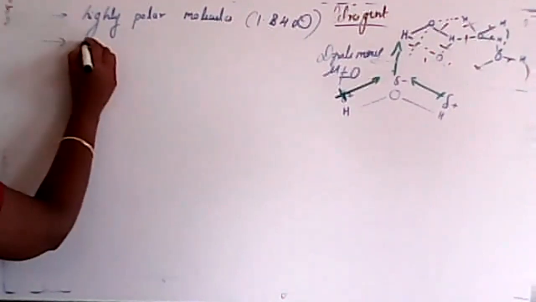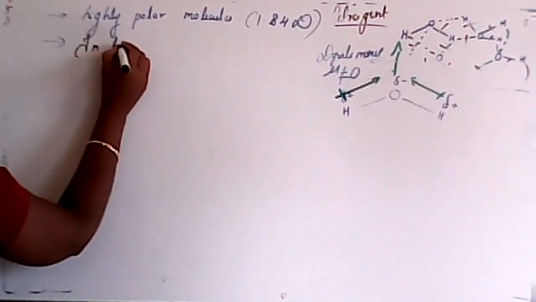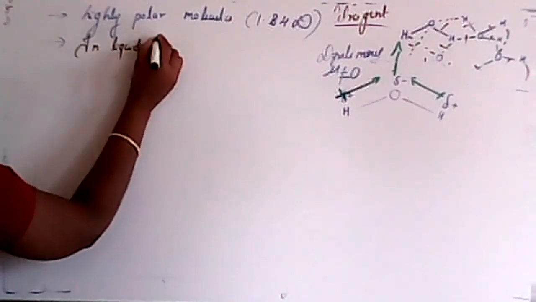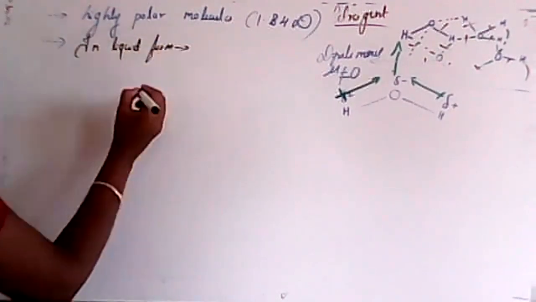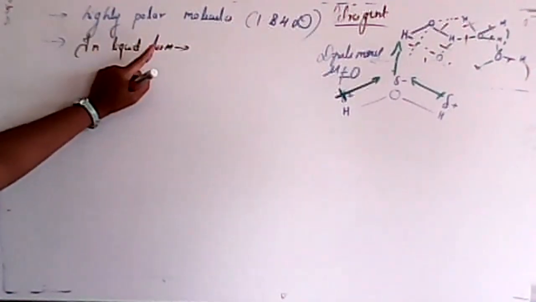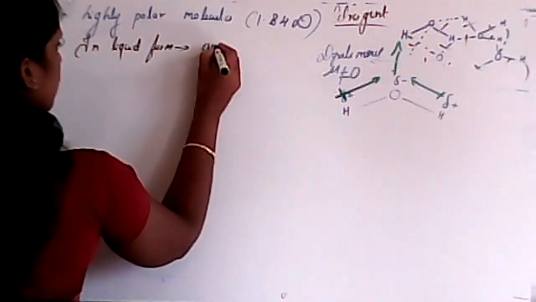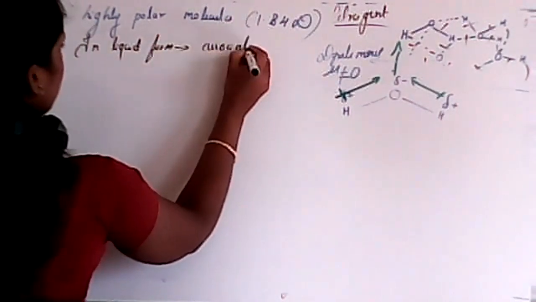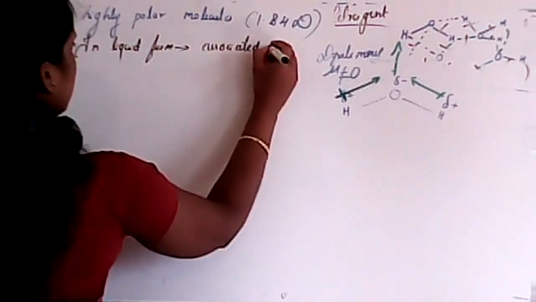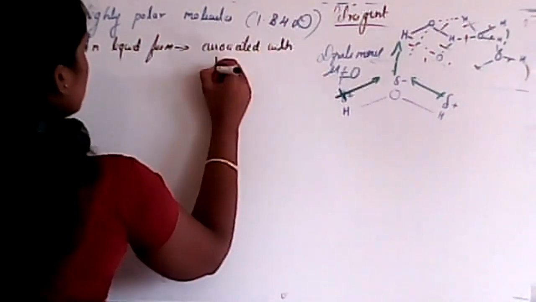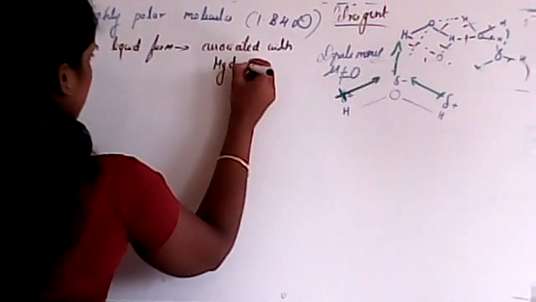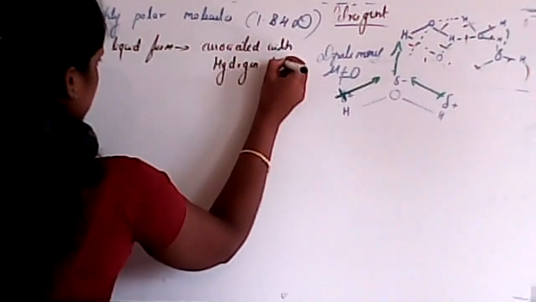In liquid form, water undergoes association with hydrogen bonds.